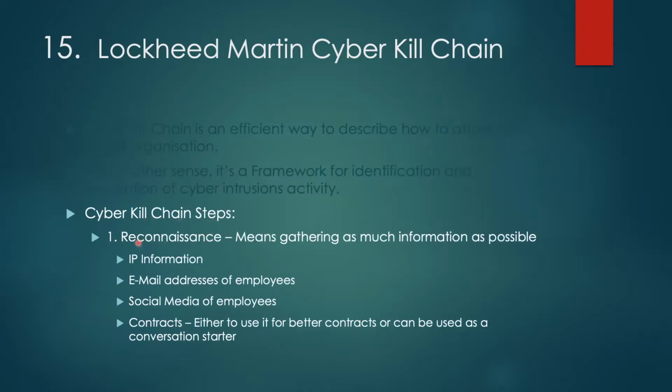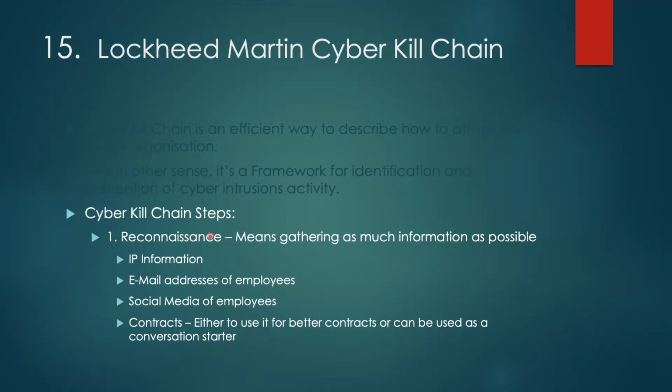Okay. Coming to the sequence of steps we have under the cyber kill chain. The first one is reconnaissance. In reconnaissance, we want to gather as much information as possible about our target. As we know, the more we know about our enemy, the easier it is to attack the enemy. That's why we try to capture as much information as possible before actually attacking them.